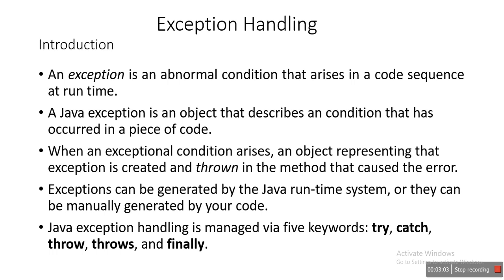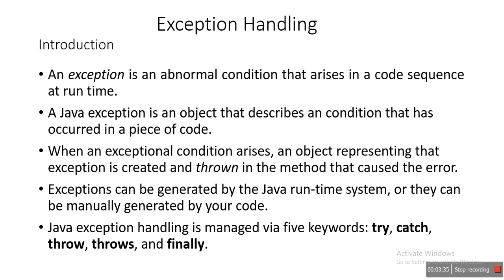So the definition: an exception is an abnormal condition that arises in a code sequence at runtime, and it interrupts and terminates your program. Just remember this basic definition of exception.